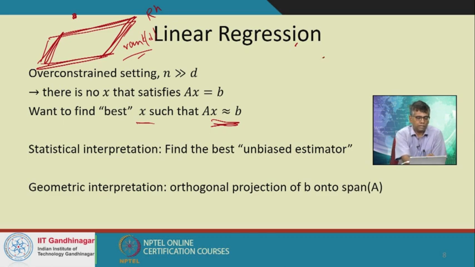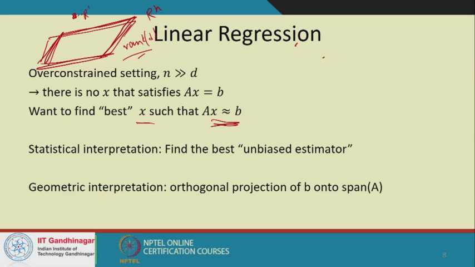So B also lies in Rn, B is a point in Rn, okay, and what we are looking to find is how can I best explain B, right, by taking linear combinations of these vectors in this rank D space, okay. This is what we are looking to find, because we might not be able to explain B completely because B actually lies outside of this space, okay, that's entirely possible. So this is a geometric interpretation.